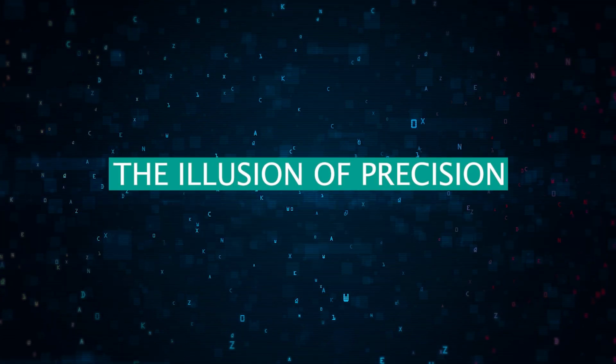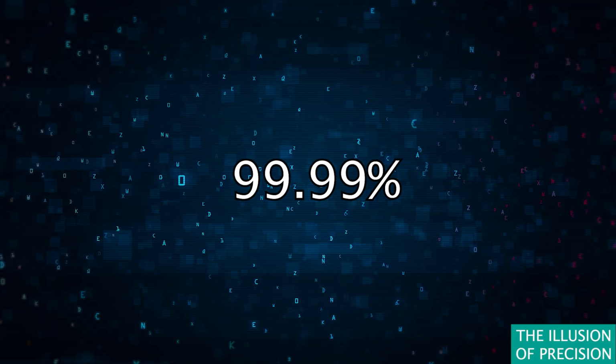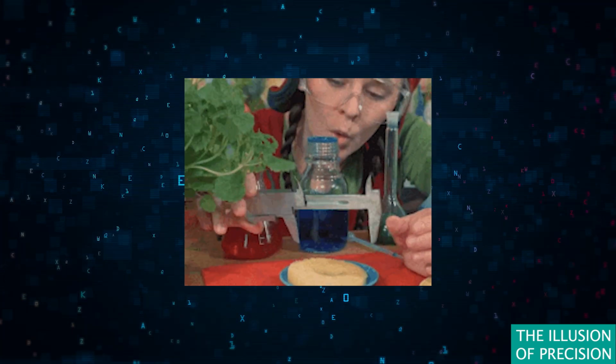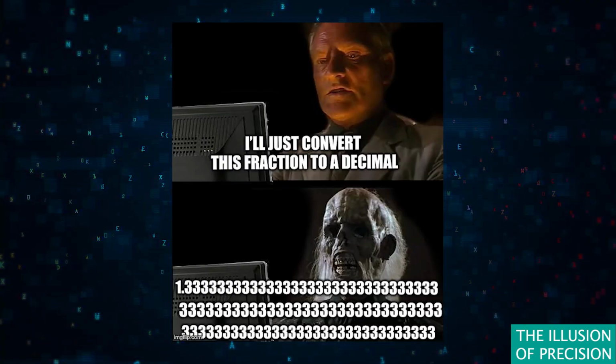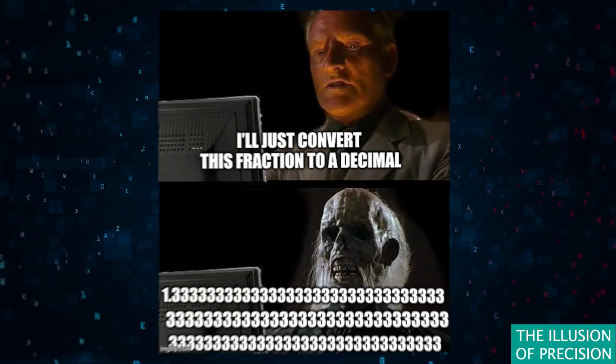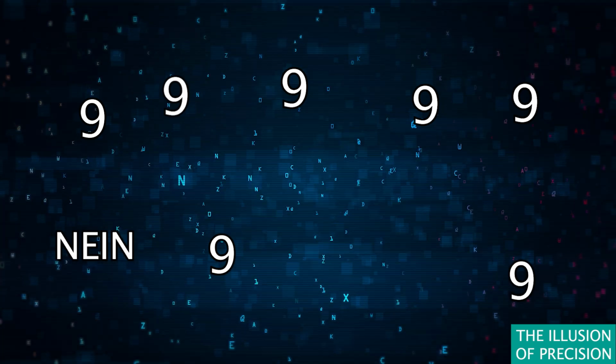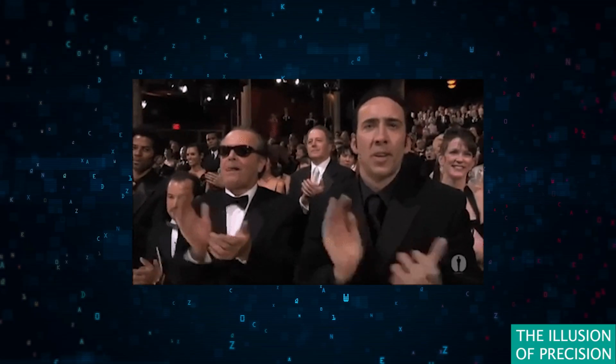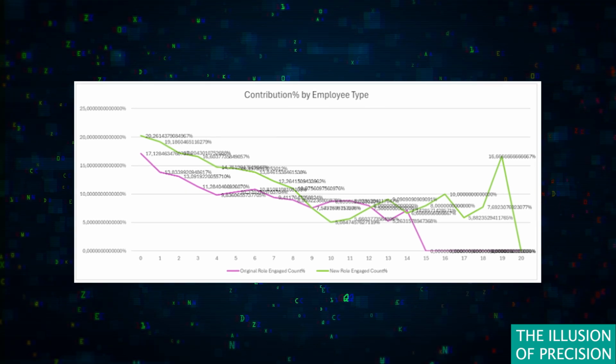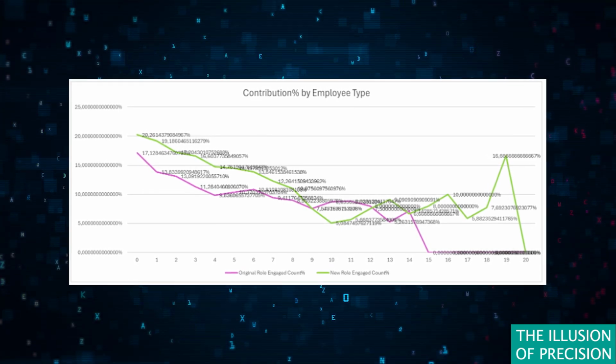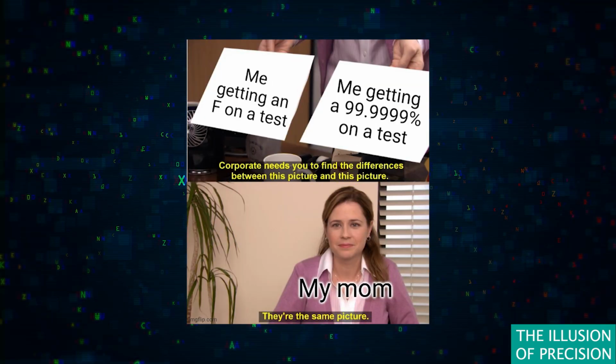The illusion of precision. Why stop at 2 decimal places when you can go to 10? After all, precision is the key to trustworthiness. Next time you present your model's accuracy, say it's 99.9999999% accurate. The more 9s, the more nods you'll get. It doesn't matter that the extra decimal places are statistically meaningless. It's all about the perception of precision.